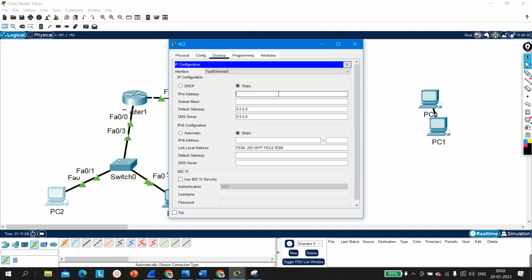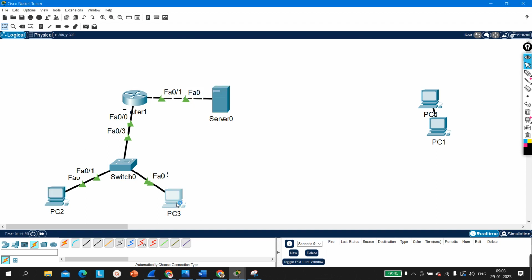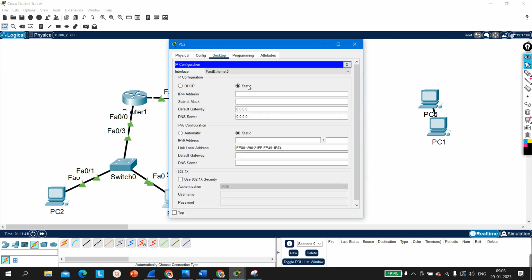Here let me configure 10.1.1.1, subnet mask 255.255.255.0, and default gateway 10.1.1.10. Now on this PC I am also going to configure IP. Suppose here the IP address is 10.1.1.2, subnet mask is 255.0.0.0, and default gateway is 10.1.1.1.